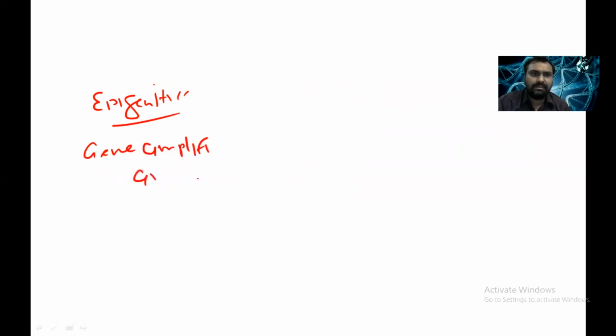We will see different mechanisms. We have already seen epigenetics; the link is given above. Then we will see gene amplification, gene rearrangement, gene switching, and jumping genes.